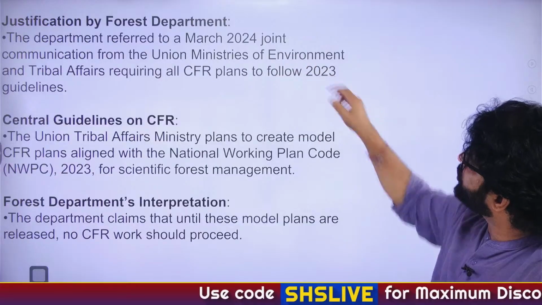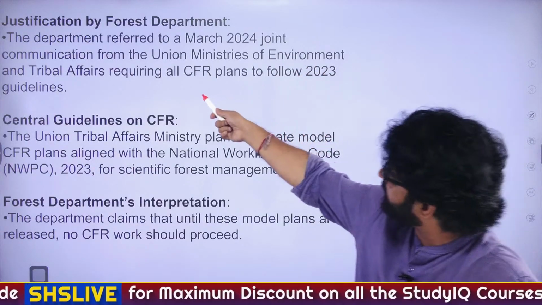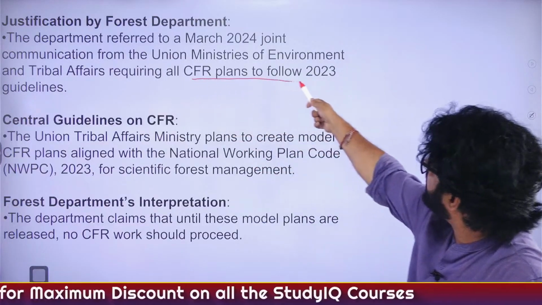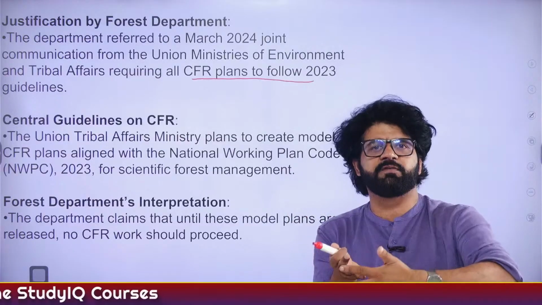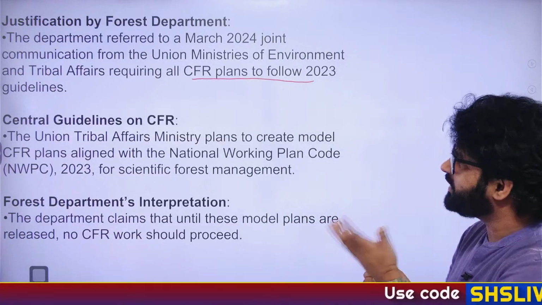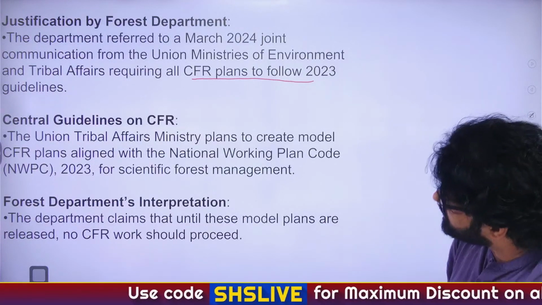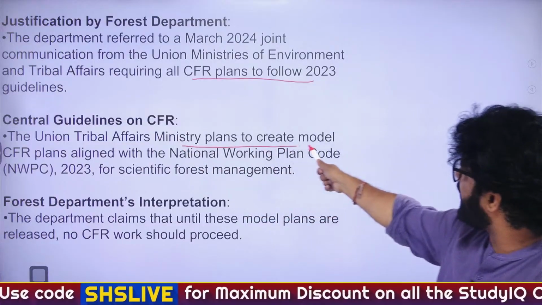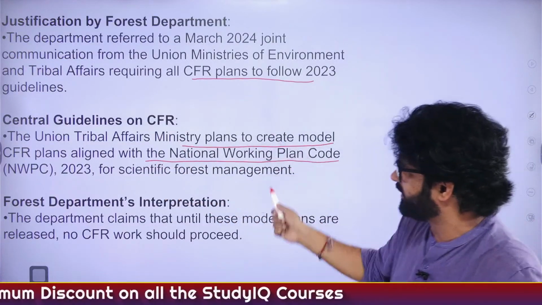So department referred to a March 2024 joint communication from Union Ministry of Environment and Tribal Affairs requiring all CFR plans to follow 2023 guidelines. Again, the whole premise is revolving around forest department following the directives of center, and this is creating a conundrum for state as well as the NGOs and the CFR plan in Chhattisgarh. Union Tribal Affairs Ministry plans to create model CFR plans aligned with National Working Plan. Again, you can read all these things.